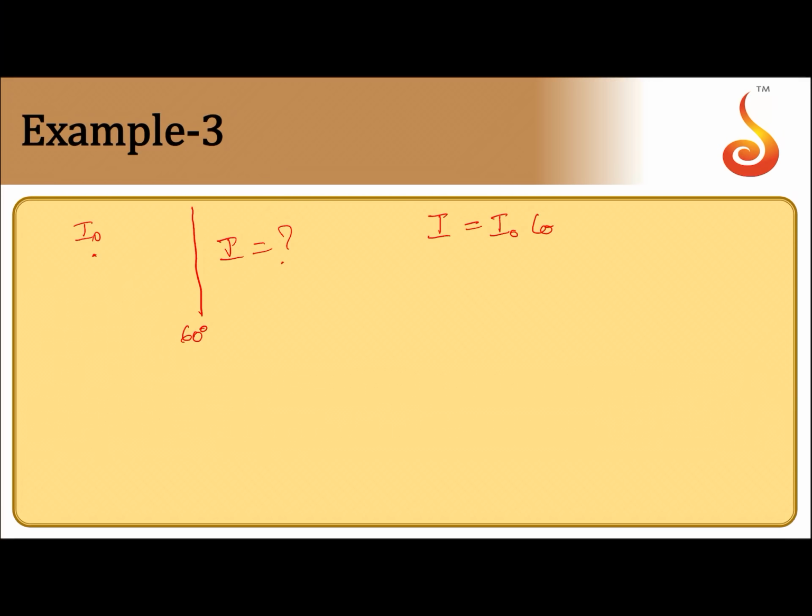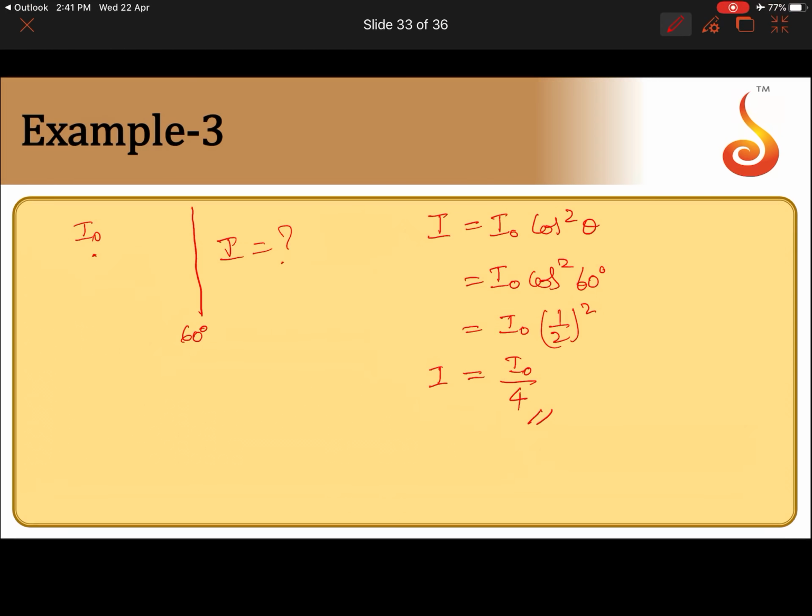We know that I is equal to I naught cos square theta for polarized light. So it should be I naught into cos square 60 degree, that is I naught into cos 60 is half, so half square. So that will become I naught by 4. So the intensity of light coming out of the polarizer is I naught by 4, if I naught is the incident intensity.